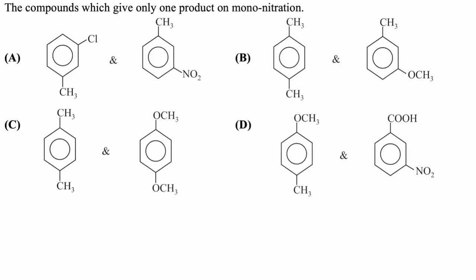In this question we have to find which of the following will give only one product on mononitration.